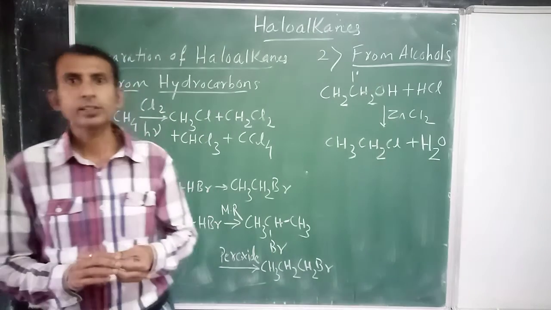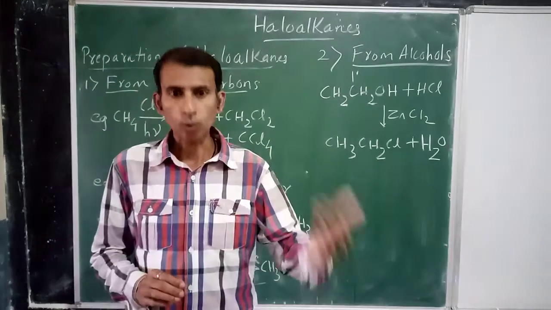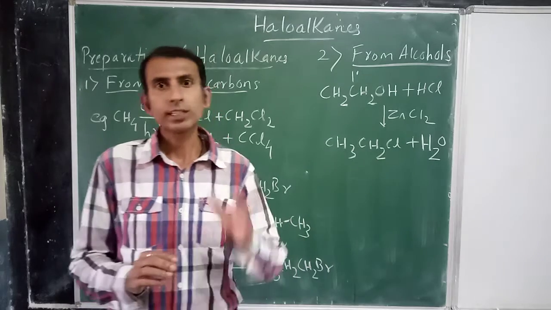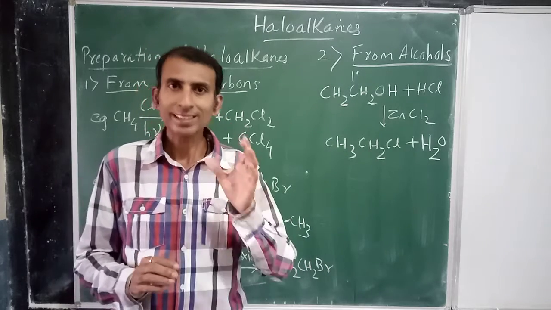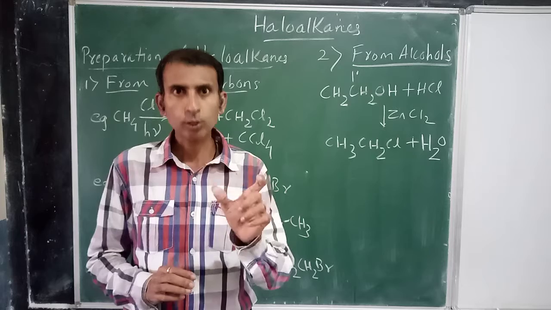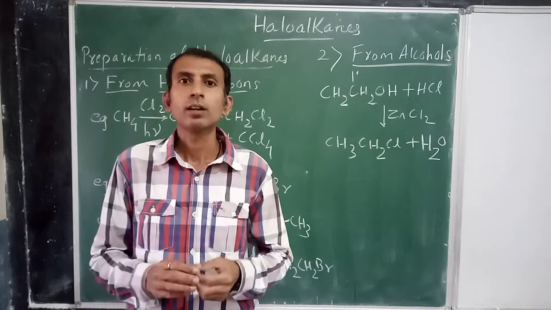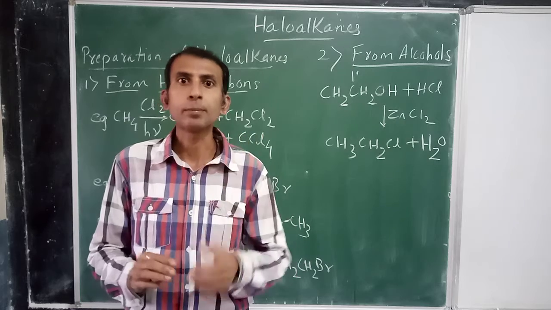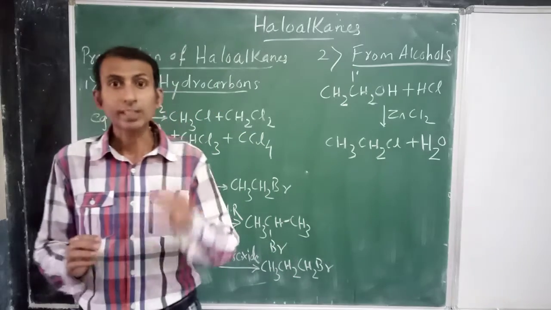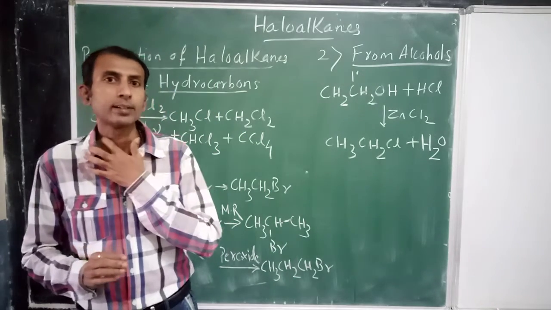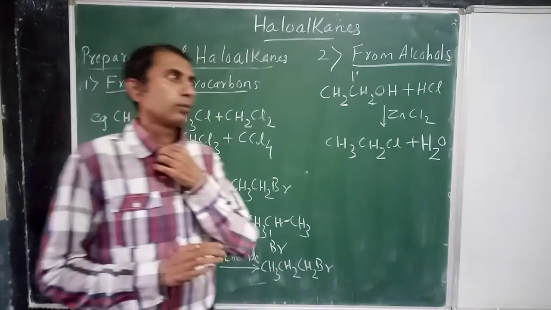IUPAC nomenclature we are studying from lower standards, so those examples you can easily understand, because in my notes I have explained all types of examples of IUPAC naming, so you can just go through that part also.